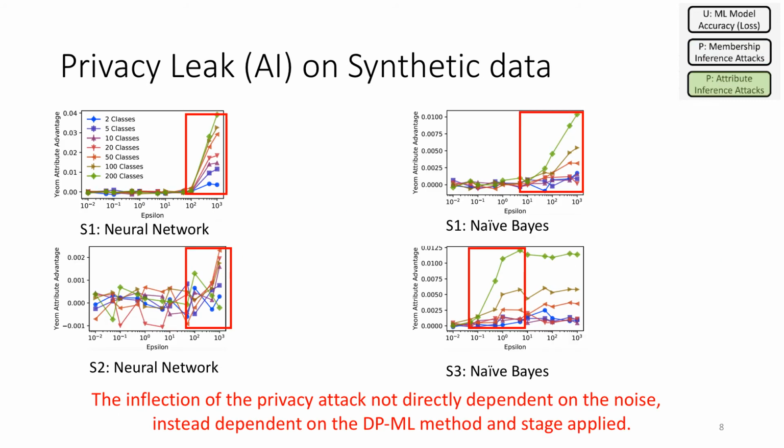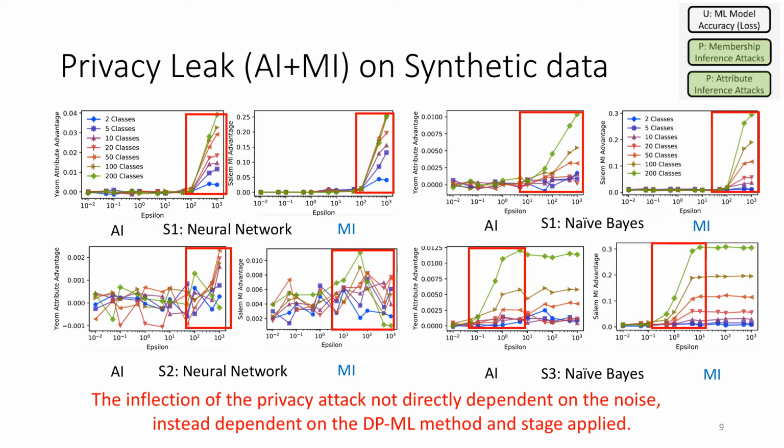Changing pace now and looking at the privacy leakage of attribute inference on synthetic datasets, we can very clearly see that in the red rectangles, the inflection point of the privacy attack does not directly depend on the noise. Instead, it's dependent on the differentially private machine learning method and the stage in which the noise was applied. And I mean for both membership and attribute inference attacks.